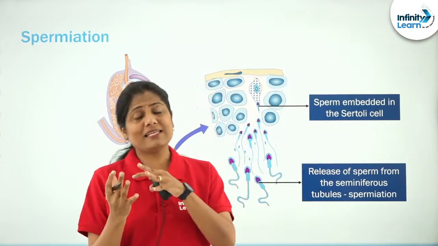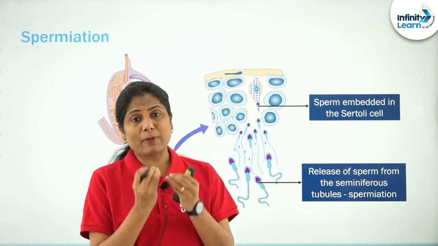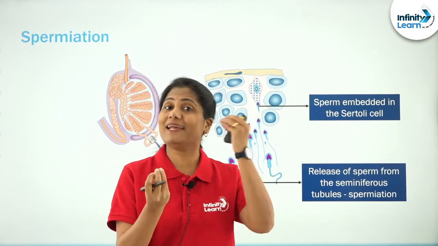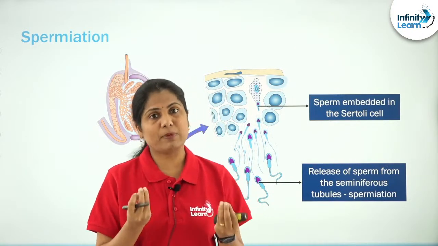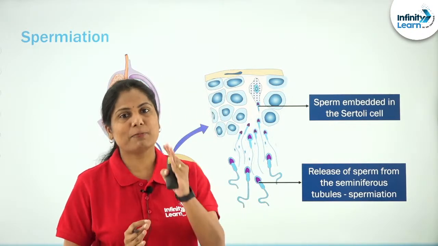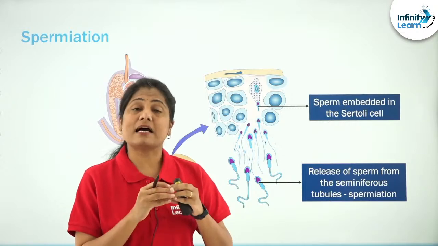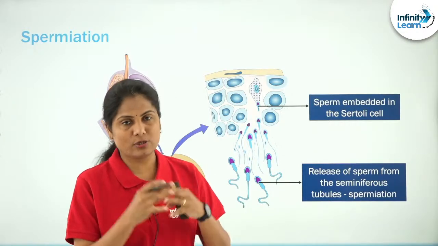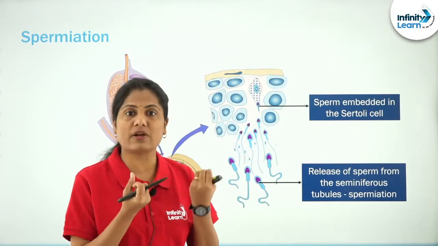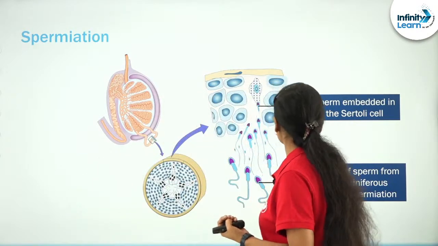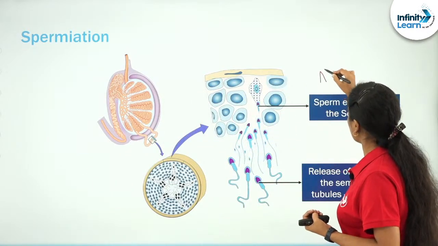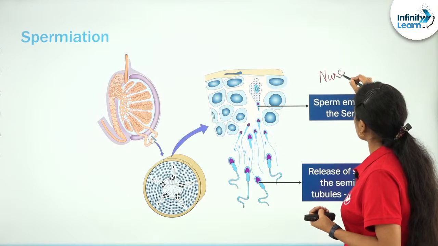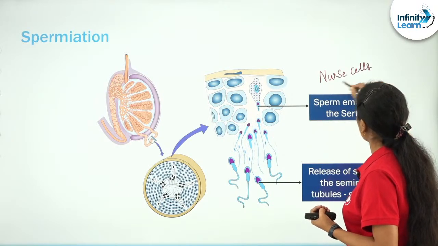Now once these spermatids are differentiating into the spermatozoa, we called it what? Spermiogenesis. These are still embedded in the Sertoli cells. They are drawing their nutrition from the Sertoli cells. Remember, the Sertoli cells are referred to as the nurse cells also, right?